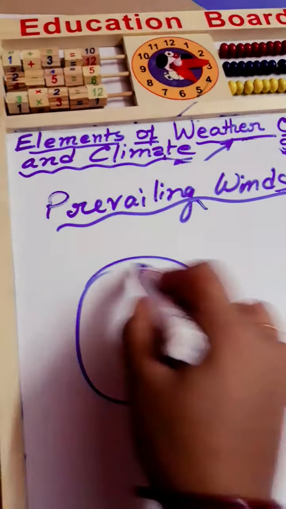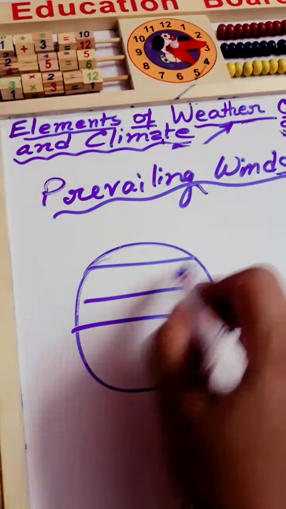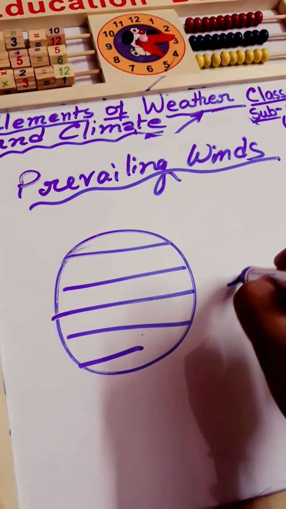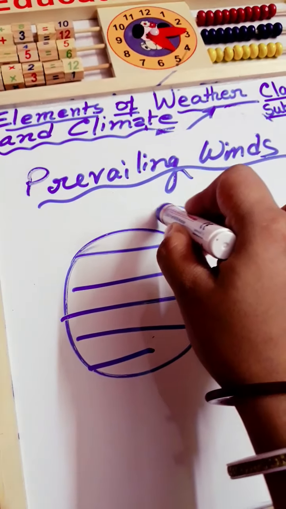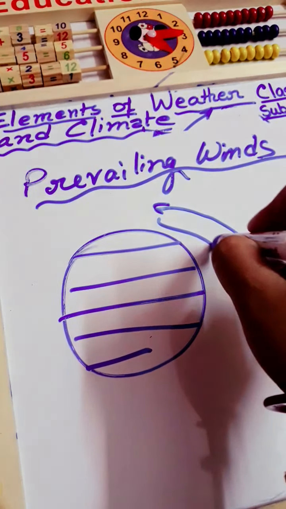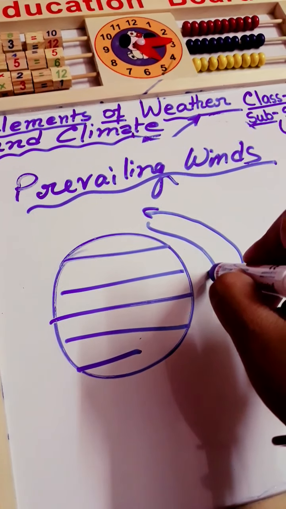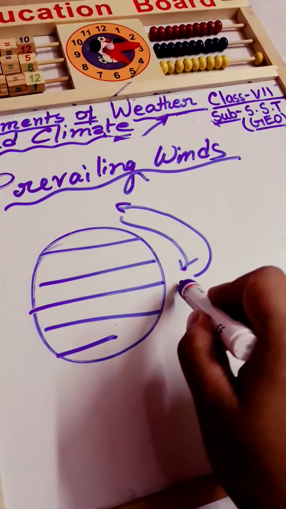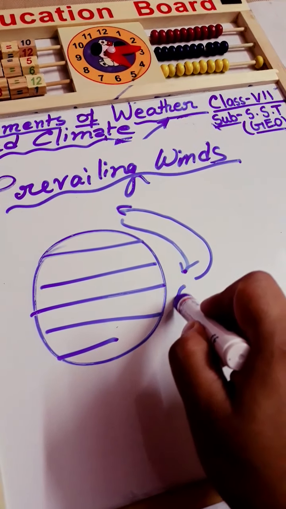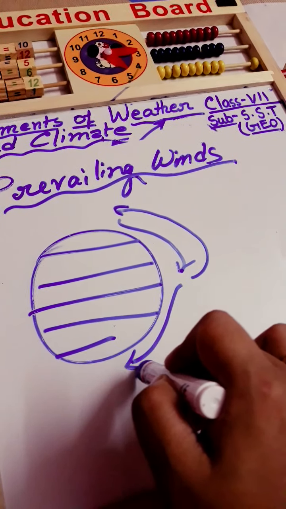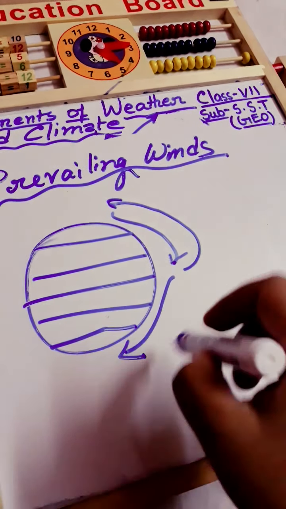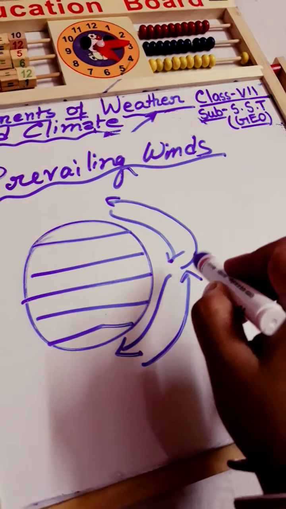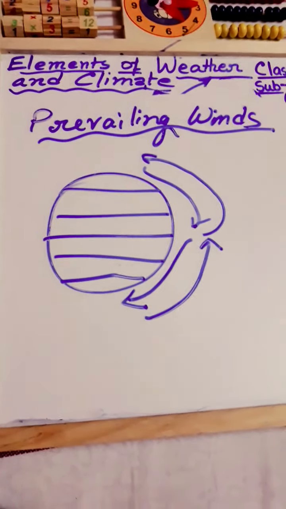So this diagram, you know it. This is the hot region. From this region the air goes to the polar region, and that cold air also comes to this region. In the southern hemisphere also, the warm air goes to the polar region and the cold air, for filling the blanks, comes to these hotter